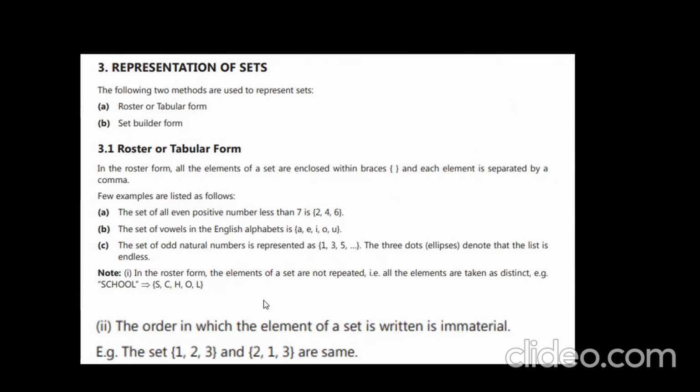Now let us observe that the order in which the elements of a set are written is immaterial. So you can take any kind of order. So you understand the roster form or tabular form? The elements are just separated by commas within the braces. You understand? Very good. Next.